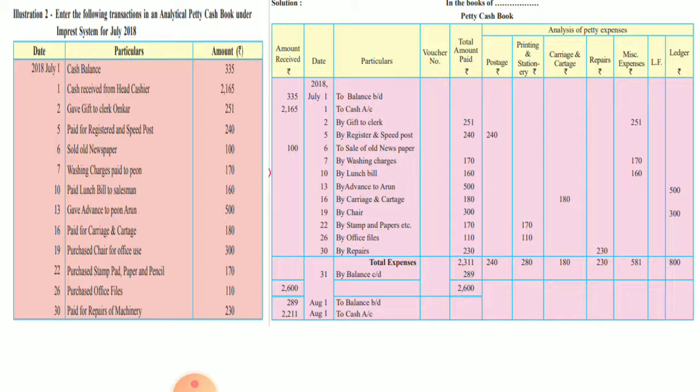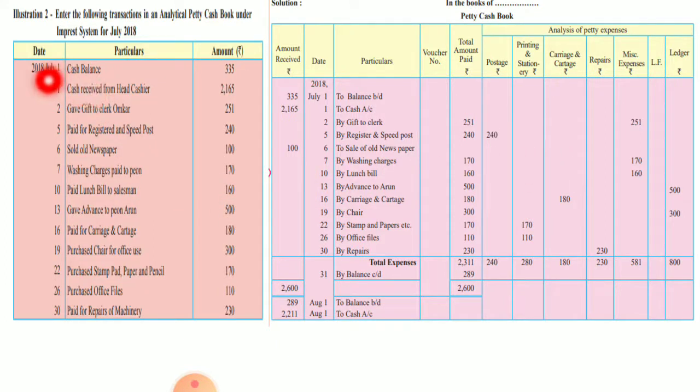When sales are done, that means you will receive something. So that is what it is, a receipt for you. So July 6, sale of old newspaper 100, because the amount is received over here. Next, July 7, washing charges paid to peon 170. So by washing charges 170, it will come in the miscellaneous column, because there is no column for the washing charges which is paid to the peon.